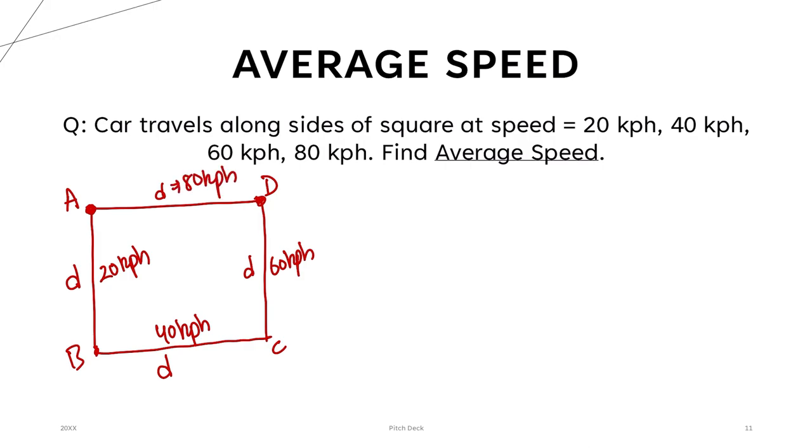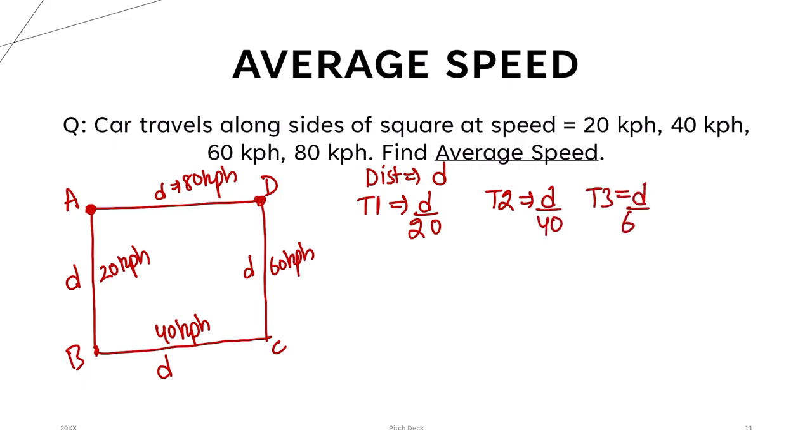People who are not aware of average speed will make a mistake. They will add all four and divide by 4 and say this is the average speed. No. How are we calculating the average speed? Distance in each is D. Time taken between A and B, T1, is D by 20. Time taken between B and C is D by 40. T3 is D by 60. T4 is D by 80.